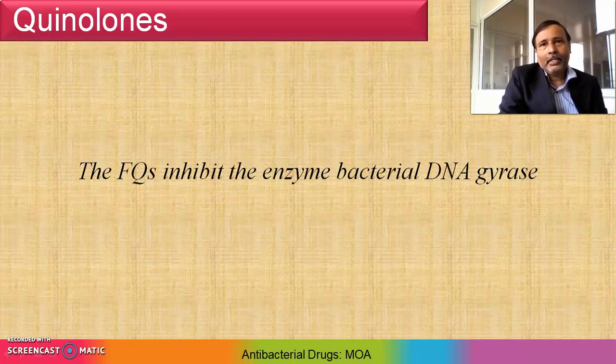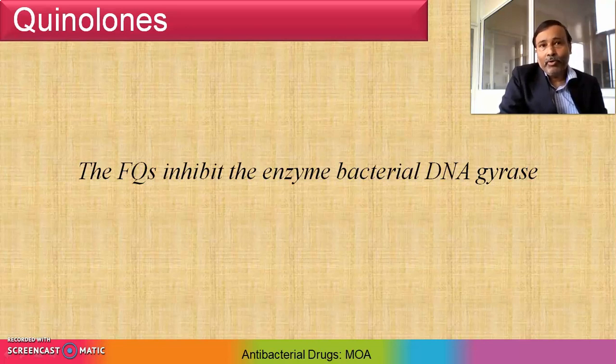The DNA gyrase consists of 2 A and 2 B subunits. The A subunit carries out the nicking of DNA, whereas the B subunit introduces the negative supercoil, and then the A subunit reseals the strands. In this way, this process will take place.